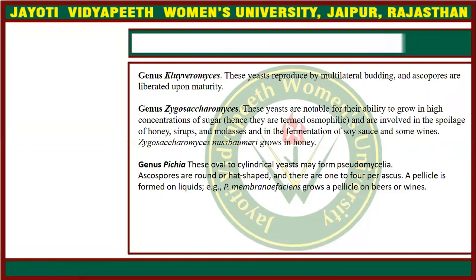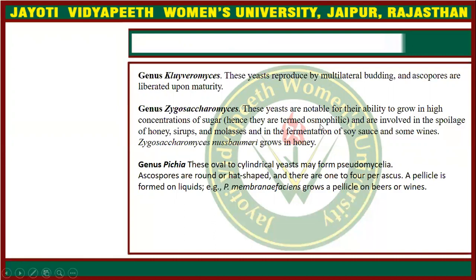So if a question arises as to which yeast species is known for growing in high concentrations of sugar, the answer is Zygosaccharomyces. They are involved in spoilage, not in production.